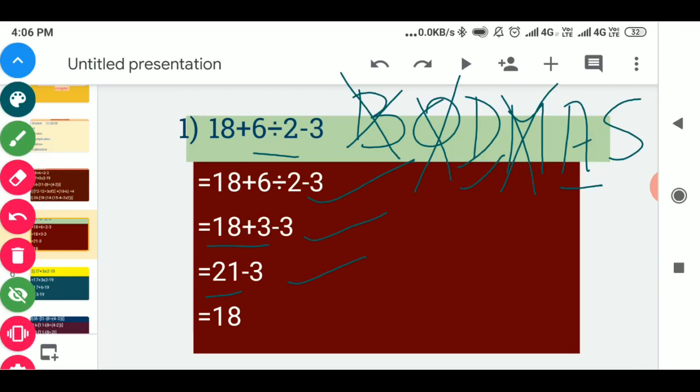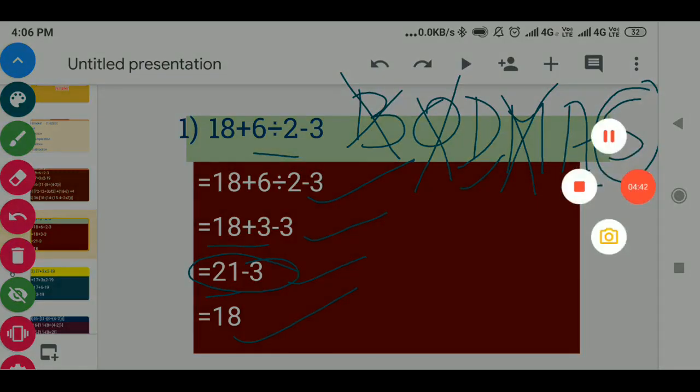After this addition, S is given, that means subtraction. At last we are left with the subtraction sign, 21 minus 3, and that is 18. So the answer of this simplification is 18. We have solved this question according to the BODMAS rule.